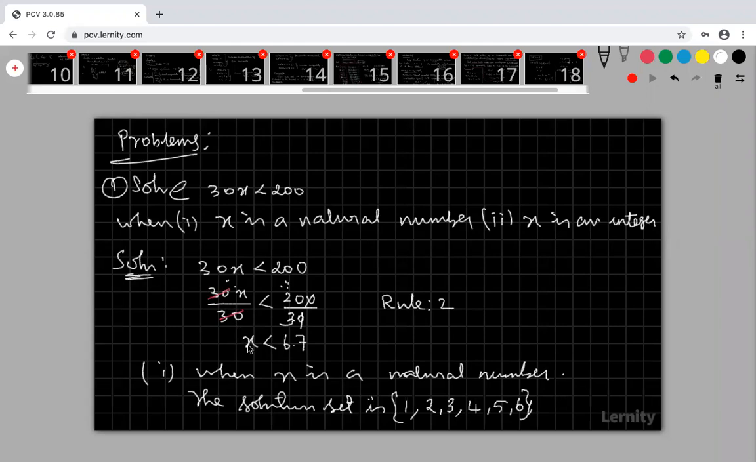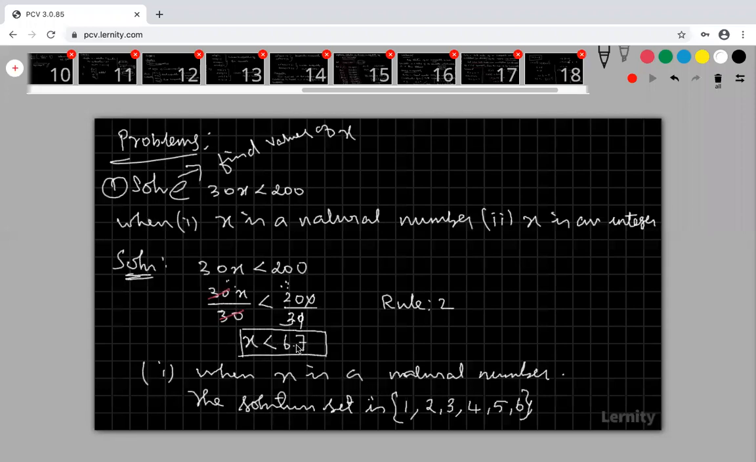Look at that, I need x. What is the question? Solve. Solve means I am going to find out the values of x. For that I am simplifying. I am going to make that inequality very simple. So for that I am going to divide by 30. Here 30x is there. I need only x. So for simplification I divide by 30 on both the sides. I get my inequality in a very simple manner, that is x less than 6.7.